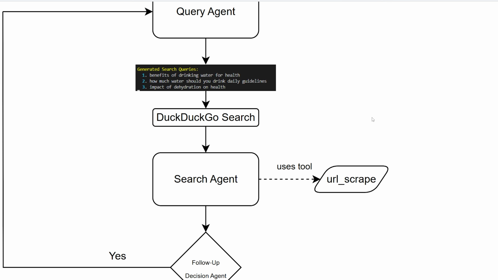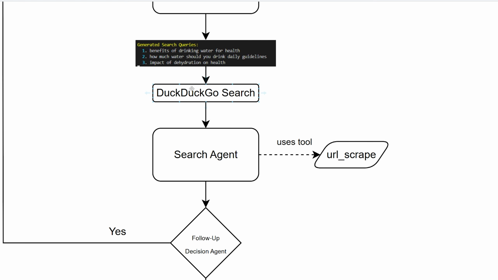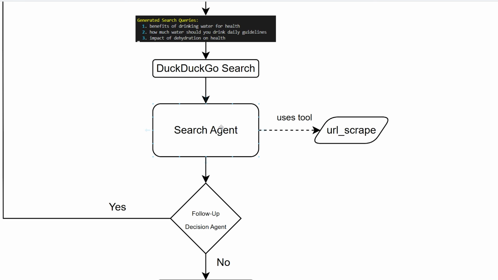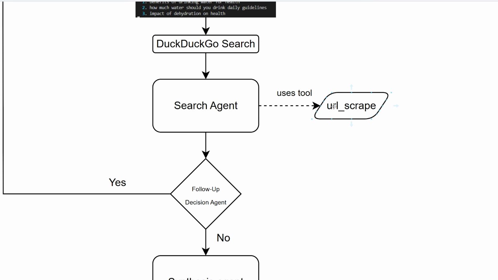It just costs more when you're actually scraping them and analyzing them. So for now, we're going to take one query. It's going to output one URL, the top result. And for every single URL, we're going to send that to the search agent. And we're going to tell the search agent to use a tool called URL scrape.